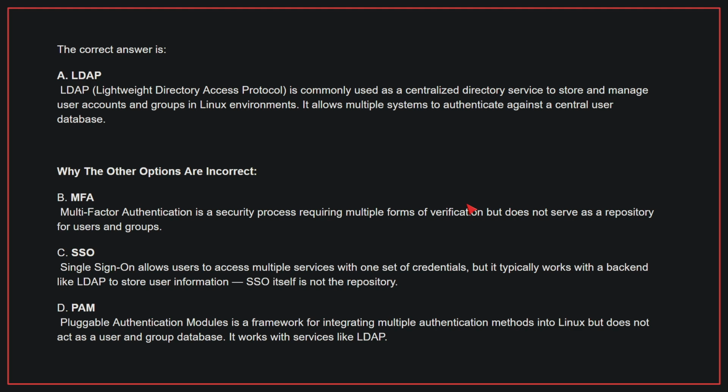Why the other options are incorrect? B. MFA. MFA is a security process requiring multiple forms of verification but does not serve as a repository for users and groups. C. SSO. SSO allows users to access multiple services with one set of credentials, but it typically works with a backend like LDAP to store user information. SSO itself is not the repository. D. PAM. PAM is a framework for integrating multiple authentication methods into Linux, but does not act as a user and group database. It works with services like LDAP. Therefore, the correct answer is A. LDAP.